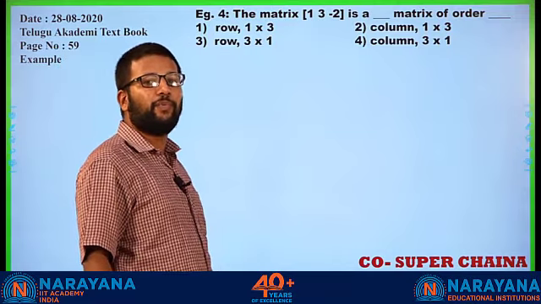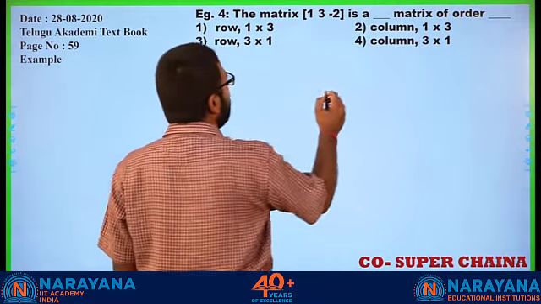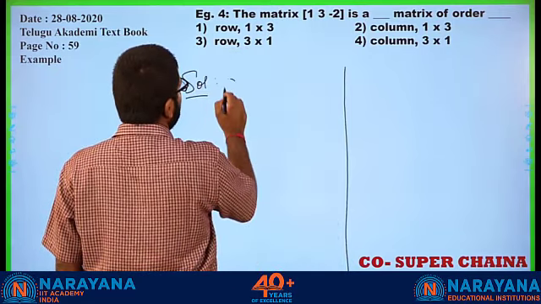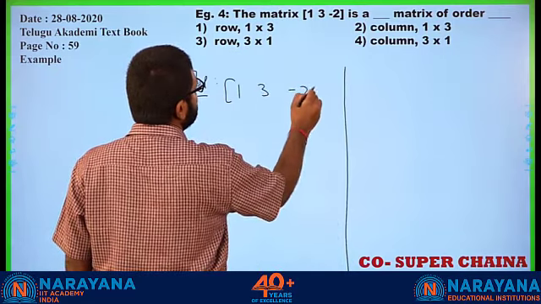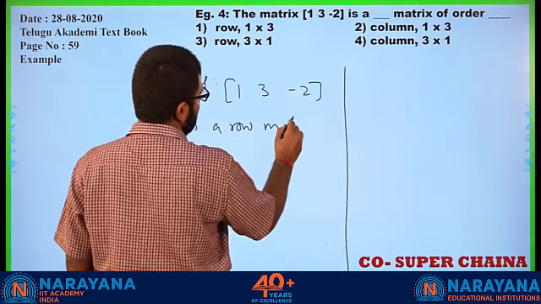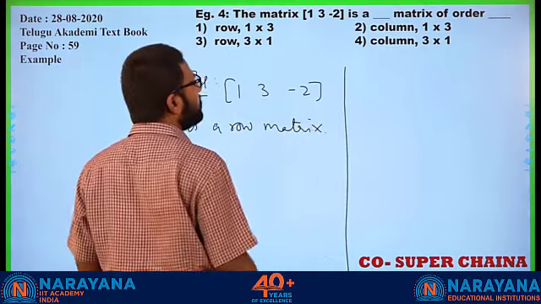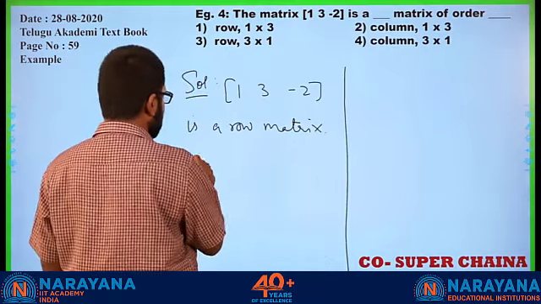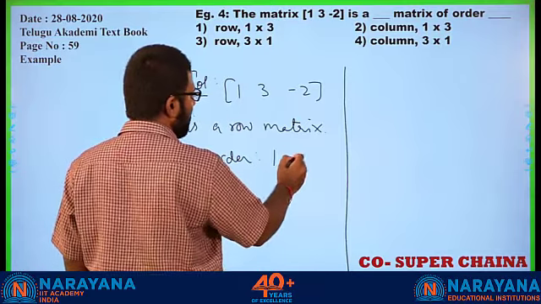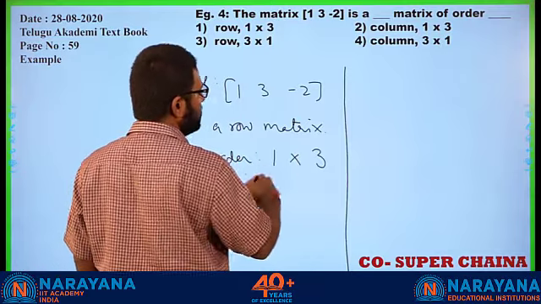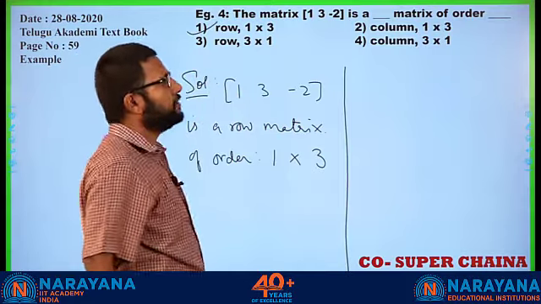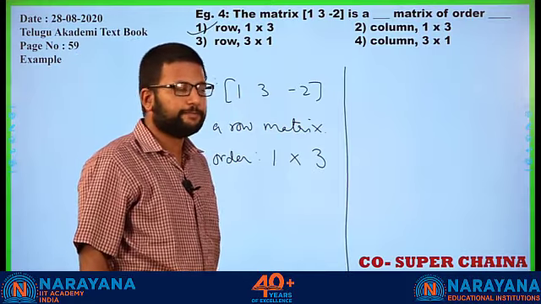So since there is only 1 row, this is a row matrix, right? 1 3 minus 2 is a row matrix, because it has only 1 row, and of order, what is the order? Number of rows 1, number of columns 3. So of order 1 cross 3. So this one. Alright?